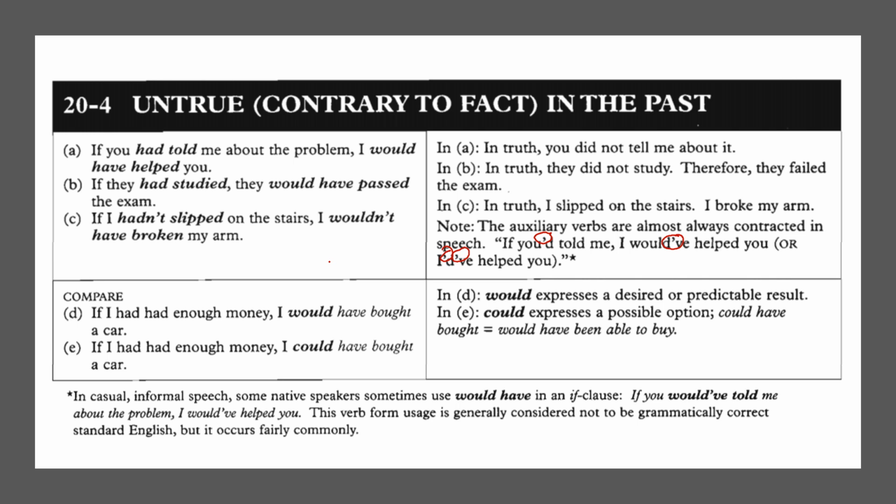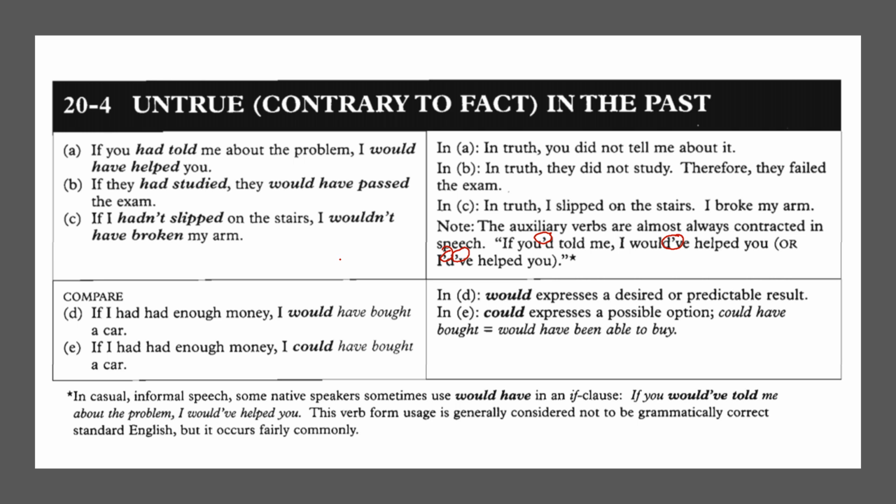If the conditional if is in the form of positive, the real condition must be in the form of negative. And the other way around, if the conditional if is in the form of negative, the real condition must be in the form of positive. Like I have already explained before, please draw a timeline between those two time relationships. The more past is past perfect, and then the more future is simple past.